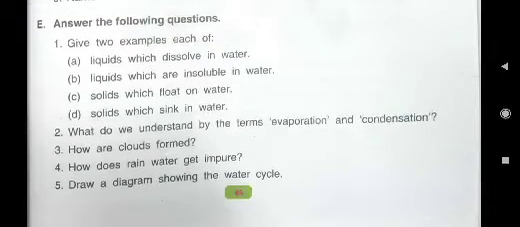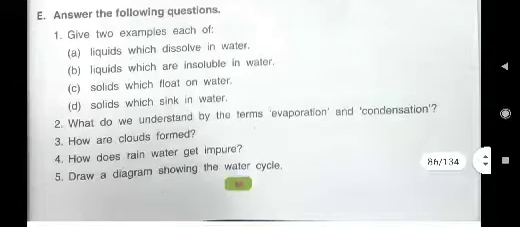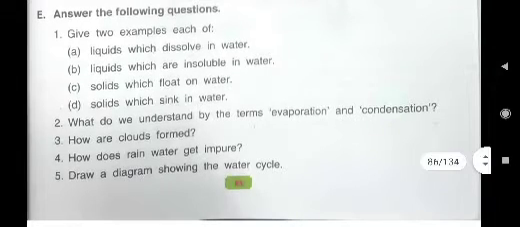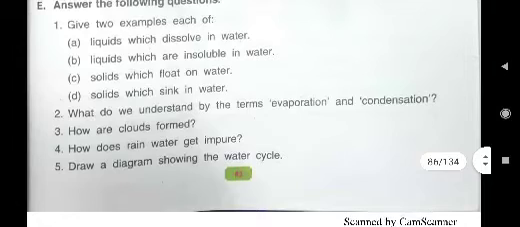If you put milk in water, what can we observe? It completely dissolves in water and milk is liquid. Or if we put ink in water, you must have observed that water changes its color to blue, because ink is a liquid which dissolves completely in water. So for first question E, first answer, what will you write? Two liquids which dissolve in water are milk and ink.